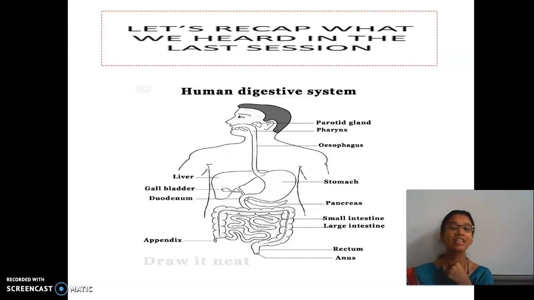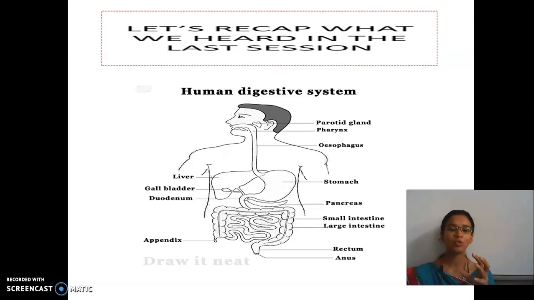After that, the food enters into the esophagus. Here you have 2 tracts: one is the windpipe and the other is the food pipe. After that, it reaches the stomach. Here the liver secretes bile juice which is stored in the gallbladder, and the pancreas secretes pancreatic juices. After the digestion in the stomach, it reaches the small intestine, where the complete digestion takes place.